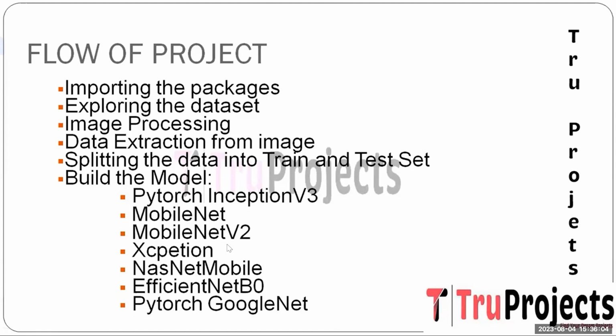The third one is MobileNet V2. It is the evolution of the MobileNet architecture, incorporating improvements such as inverted residuals and linear bottlenecks. It offers enhanced efficiency and accuracy compared to its predecessor. In this project, MobileNet V2 can contribute to accurate disease recognition and detection, while its lightweight nature ensures optimal utilization of computational resources.